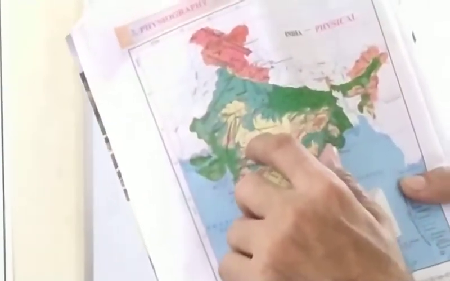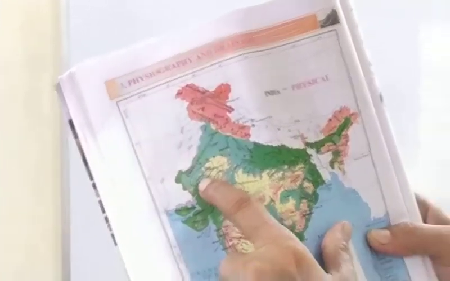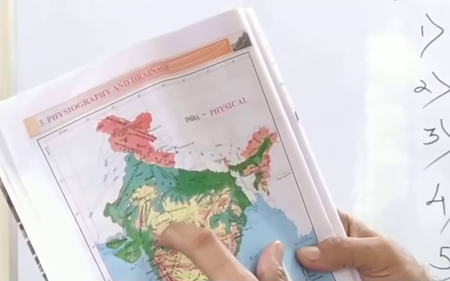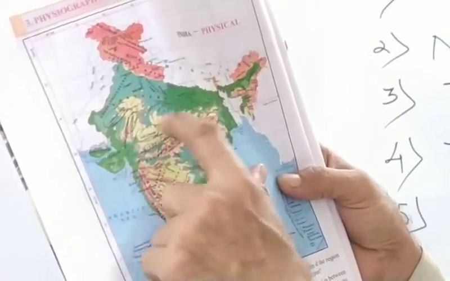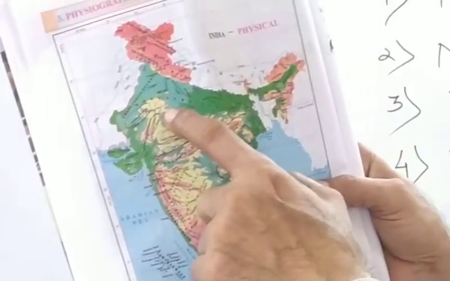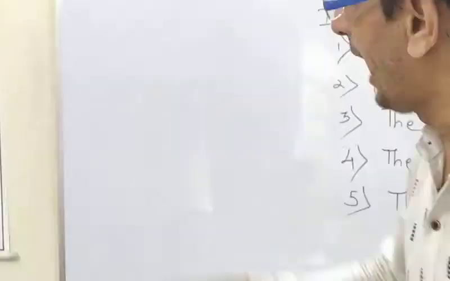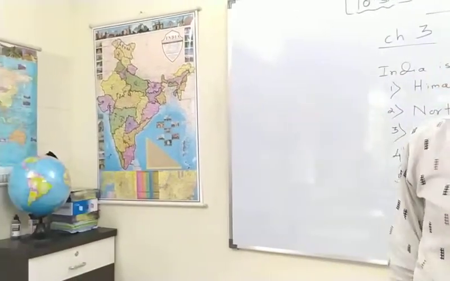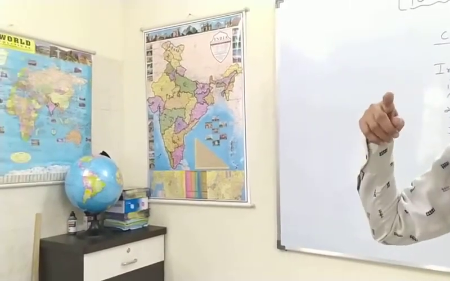You can see Mewar Plateau, Marwar Plateau, as well as Malwa Plateau. Marwar Plateau is in Rajasthan. Mewar Plateau is between Madhya Pradesh and Gujarat, bordering Rajasthan. And Malwa Plateau is in Madhya Pradesh. So this is the way you can answer. The plateaus between the Aravalli Ranges and Chota Nagpur Plateau are the Mewar Plateau, Malwa Plateau, and Marwar Plateau.